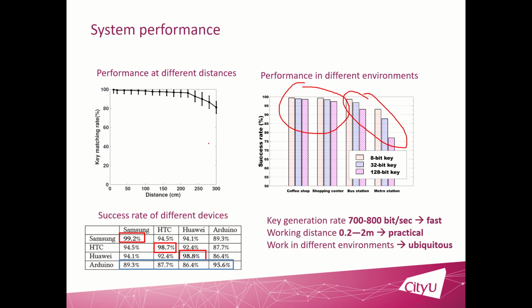So based on the results here, we can draw the conclusion that the key generation rate of our system is between 700 to 800 bits per second, which means our system is fast, and our system can work in the range of 20 centimeters to 2 meters. So our system is very practical, and also our system can work in different environments, which means our system is ubiquitous. So we can say our system meets the requirements of a good key generation protocol.